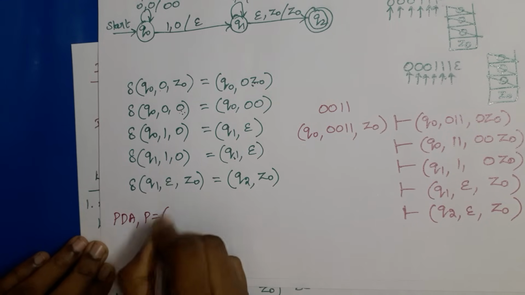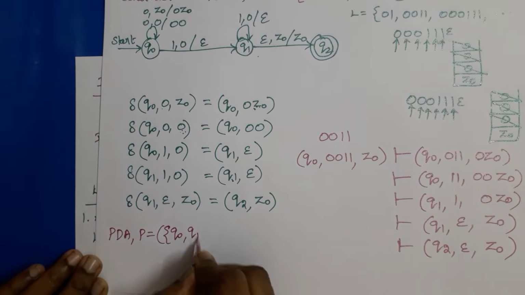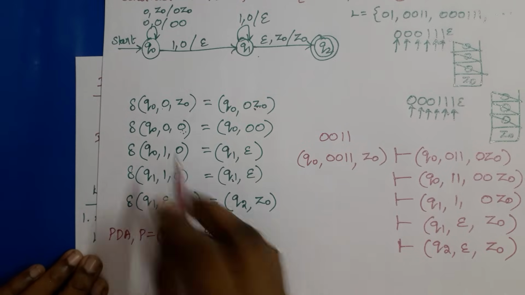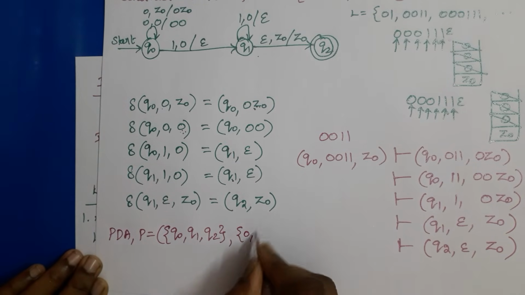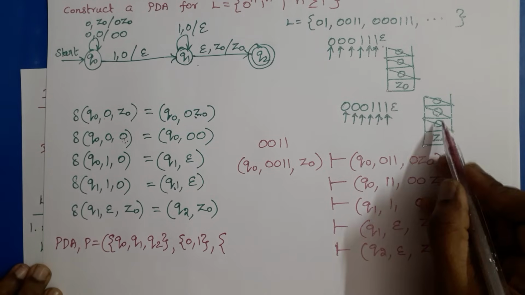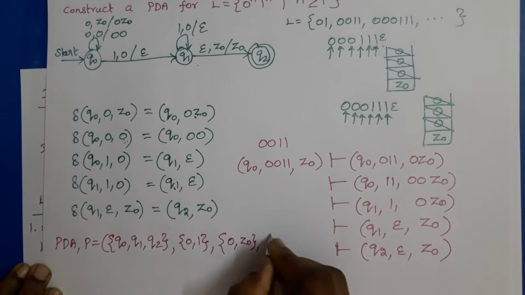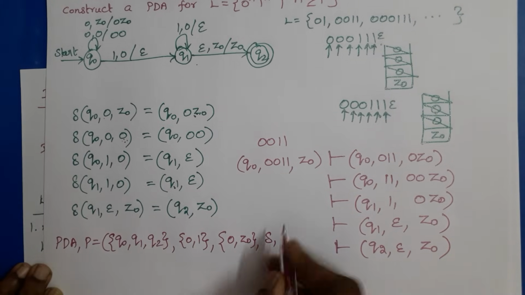So PDA P is equal to the set of states Q0, Q1, Q2, input symbols 0 and 1, and stack symbols. In the stack, we will push only Z0 and 0. Delta is the transition function that we have written.